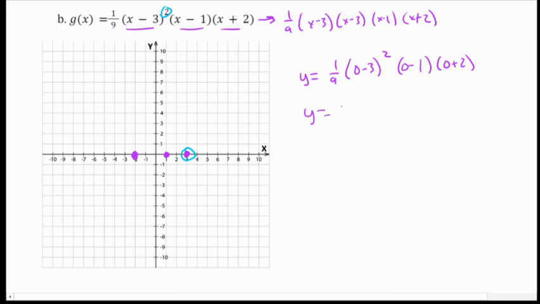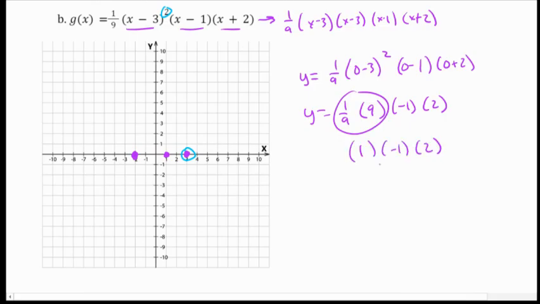So I get y equals 1/9 times -3 squared, which is just 9, times -1 times 2. Multiply these together to just get 1. And then I multiply all these together and I get my y value of -2.